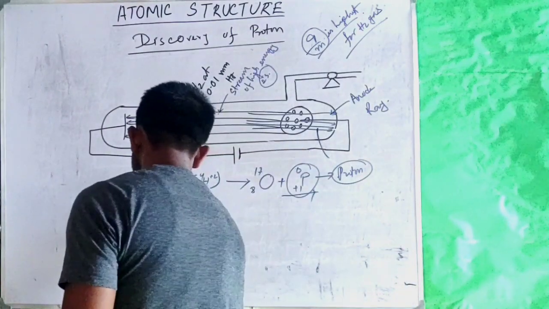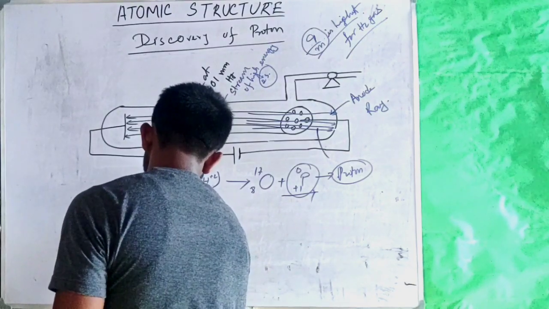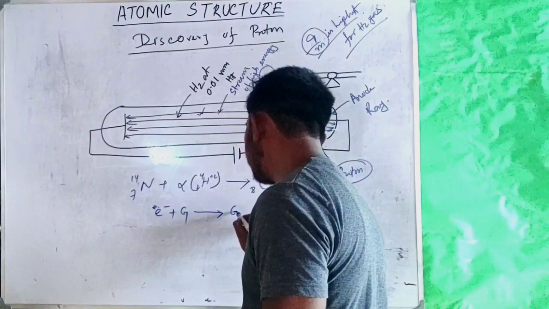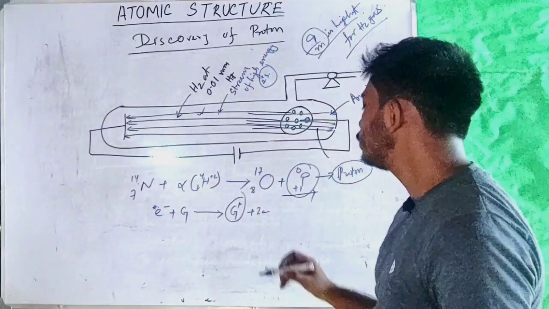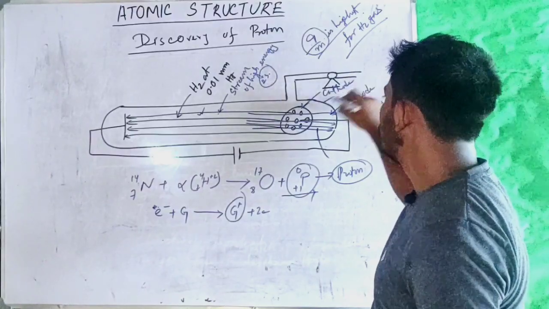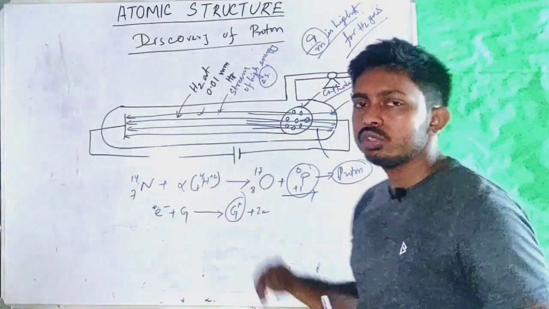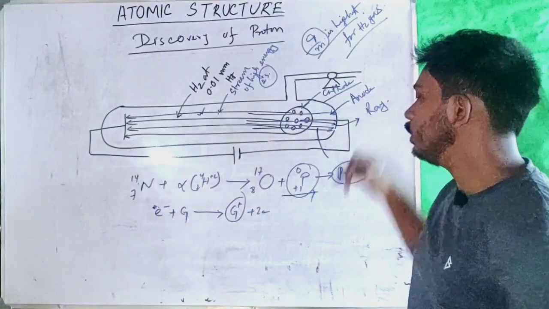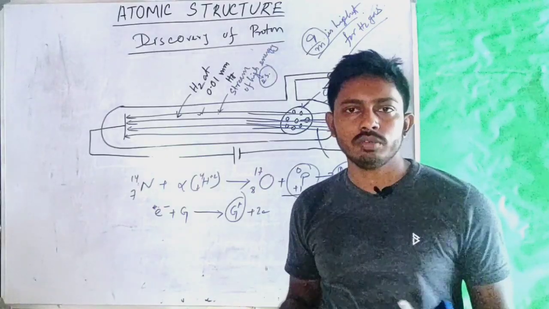So when this electron with high energy was hitting a gas molecule, the gas molecule was ionized, and these ionized gas molecules were attracted towards this cathode, which was seen as the radiation in this tube. So this was the cause of generation of this anode ray inside the discharge tube. So that was all for the discovery of proton.